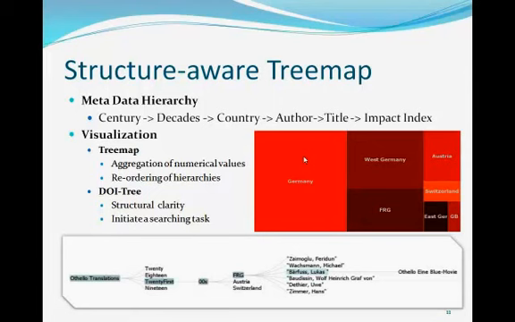Next, we observe that the metadata can be arranged in a hierarchical structure. For example, each century breaks down into several decades. In each decade, a few translations are published in several countries. In each country, several authors publish their work. For each author, his translation has an impact index. Given this structure, we are able to generate a tree map realization.